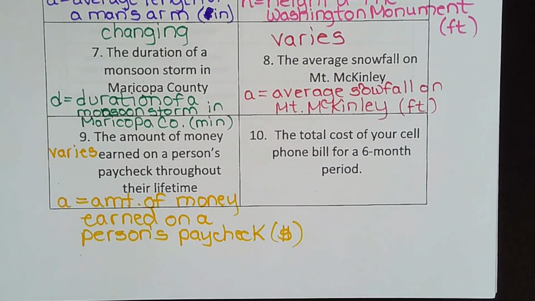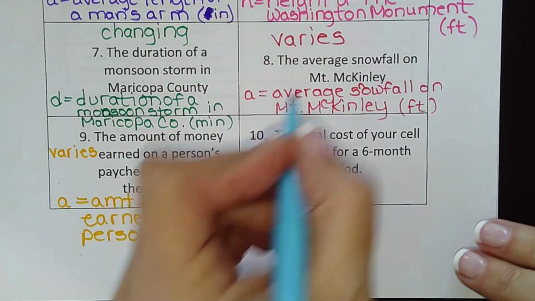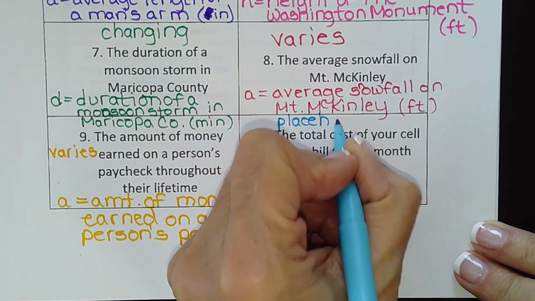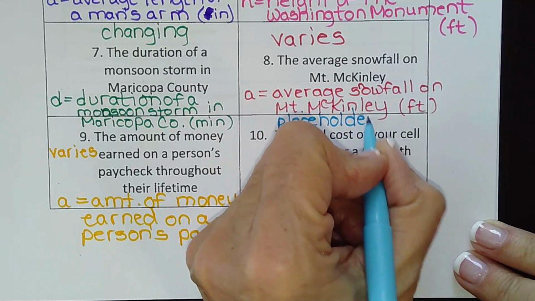So I could go with either one on this one, varies or placeholder, because there are a lot of people, I can know what mine is to the penny every month, that it would not change. But then there's some that pay by the minute, and things like that, so theirs would change. So you pick whatever's best for your cell phone bill. So for my cell phone bill, it would be a placeholder, because mine is the same value, certainly for 6-month periods.